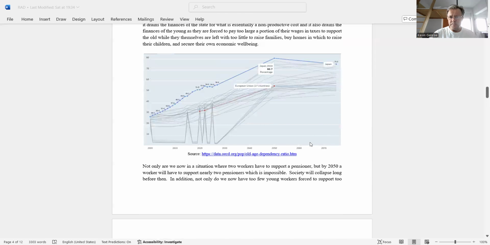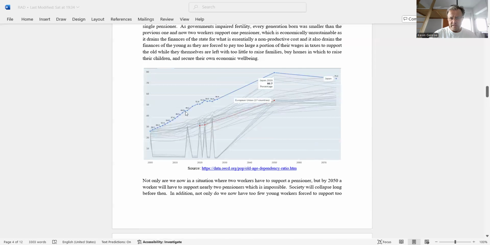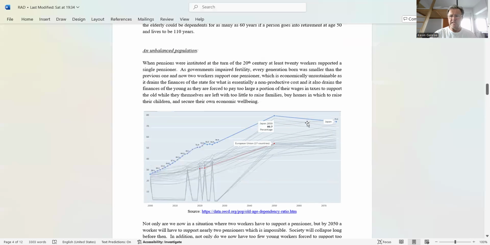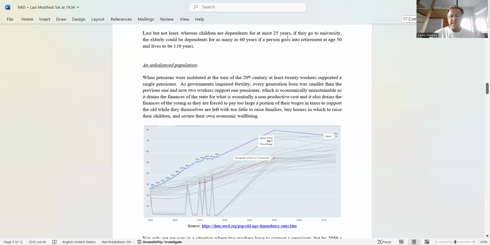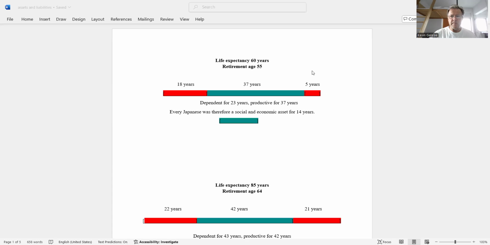and the only way to address this problem, right, to prevent the old age dependency ratio from continuing to climb, is to introduce RAD, required assisted dying, and keep the old age dependency around here, 20%, which enables a decent standard of living for the young, who otherwise have to support this tremendous and unbearable costs that the old represent. Now, let's move to the second graphic. Sorry, not this one. This one.